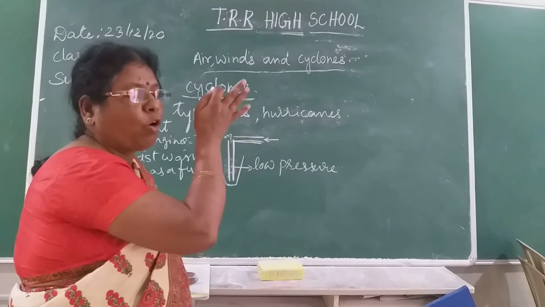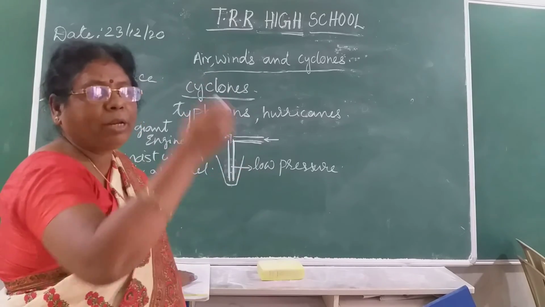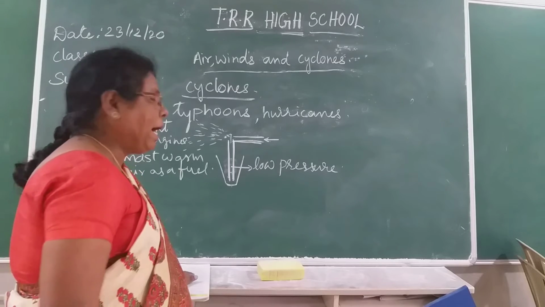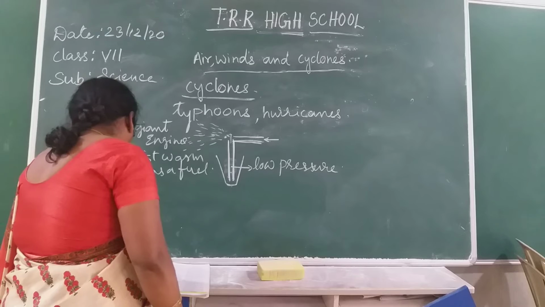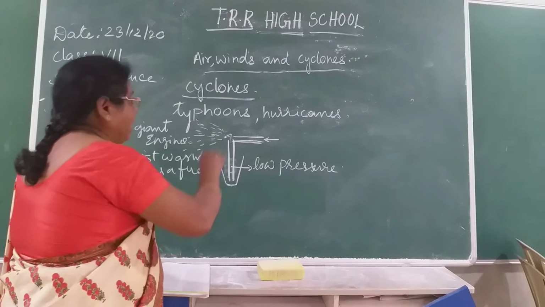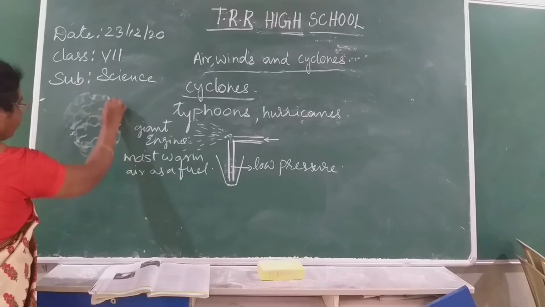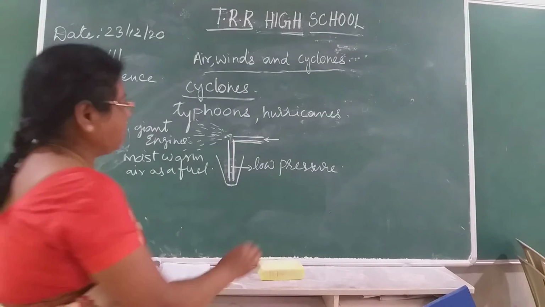The cool air moves in and takes its place. As the warm air continues to rise, the surrounding air swirls like this.